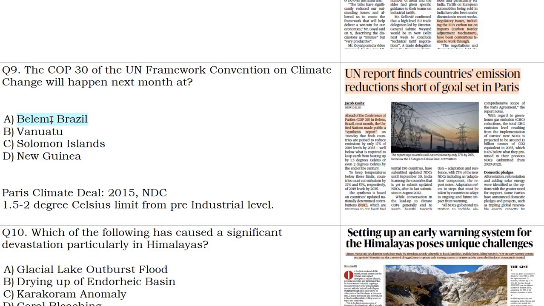And then Solomon Island. It is also Pacific island which went to ICJ for nuclear testings or ban on nuclear testing. Then New Guinea. New Guinea is a country which is there to the side of Australia and Indonesia. In between Indonesia and Australia, you have that, and it is very, very rich for flora and fauna. Same is true for Brazil rainforest. There you will find very colorful birds. Same is true for New Guinea also. You will find many colorful birds.